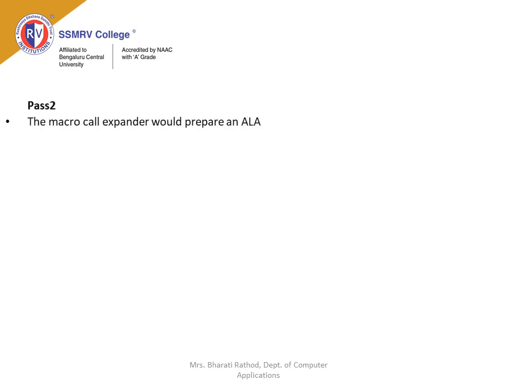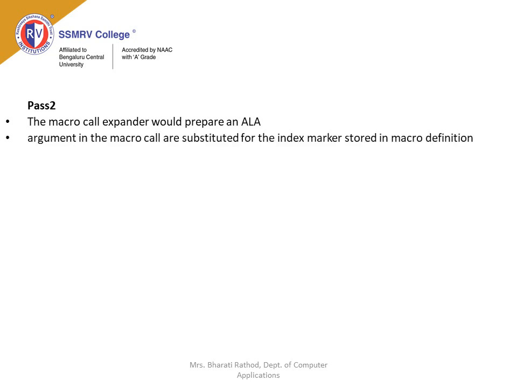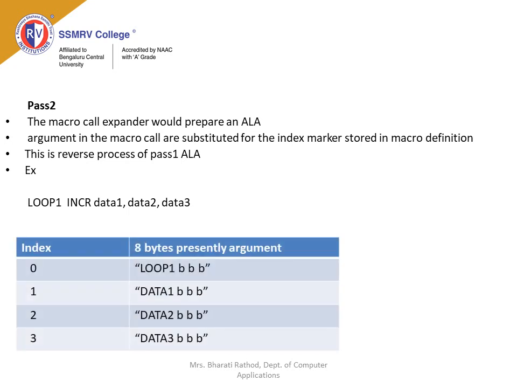In case of pass 2, the macro call expander would prepare an ALA. Arguments in the macro call are substituted for the index markers stored in the macro definition. This process is the reverse of the pass 1 argument list array. Example, consider the following macro call. We have LOOP, the name of the macro, followed by a list of arguments.